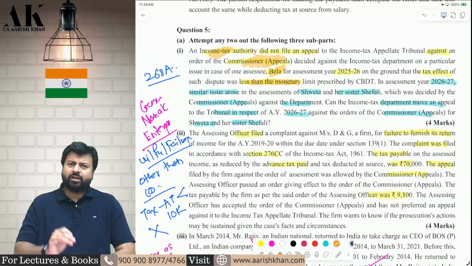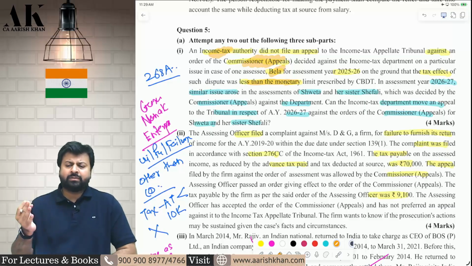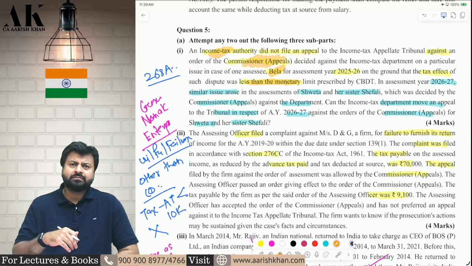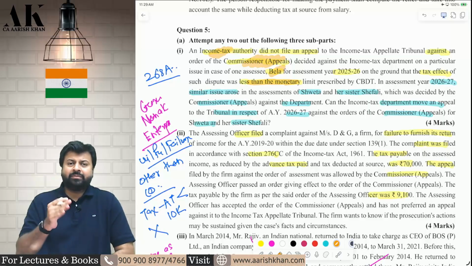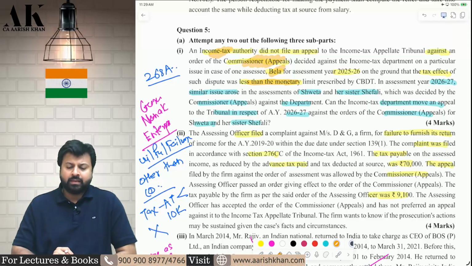Can they do so? Yes, they can do so. So in front of Bela, the income tax department lost the case. So the income tax department did not file the case to ITAT because the tax effect was less than 60 lakh rupees. Because for ITAT, the limit is 60 lakhs under 268A. Now the question is,